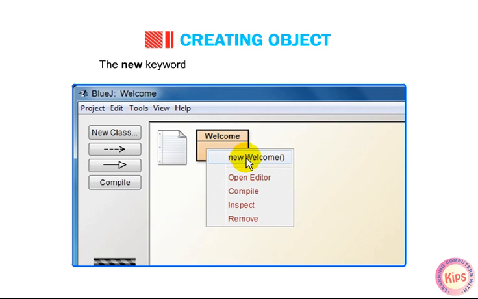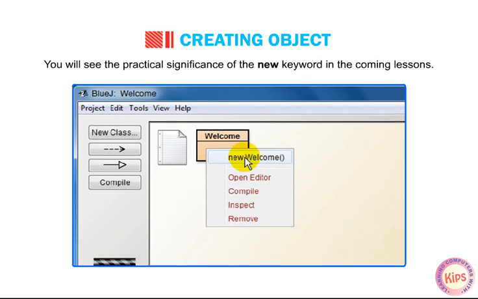The new keyword is used to create an object of the class. The new keyword allocates memory for the new object. You will see the practical significance of the new keyword in the coming lessons.